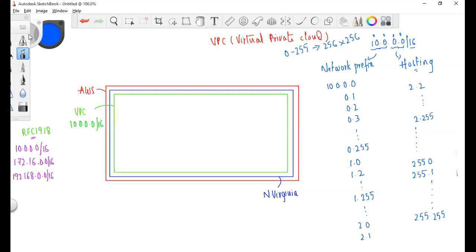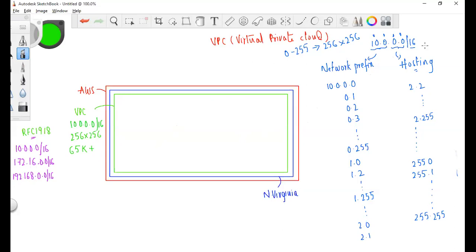So I can have 65,000 plus IP addresses for this network. We can see how many we can actually use, but that's a different thing. Almost 65,000 plus.